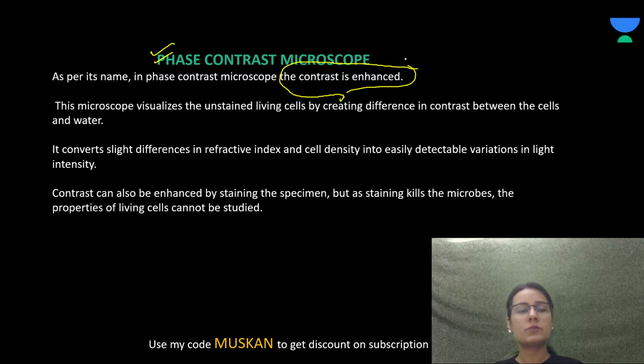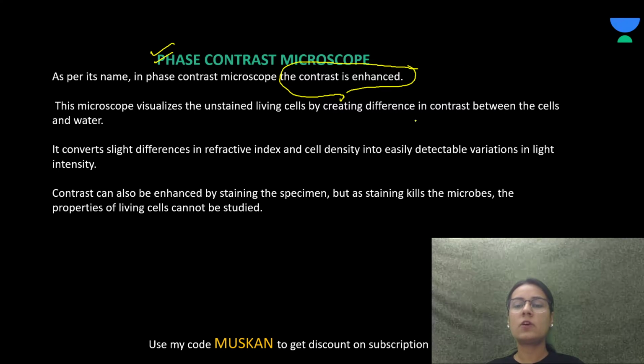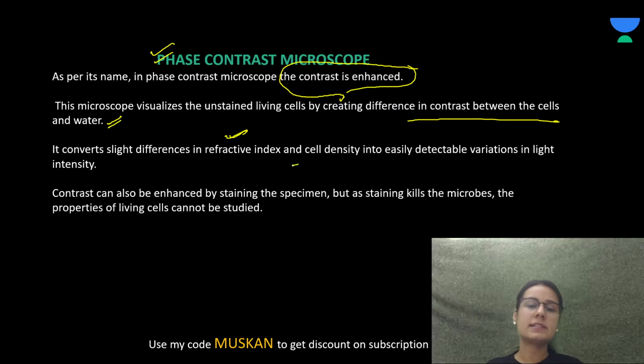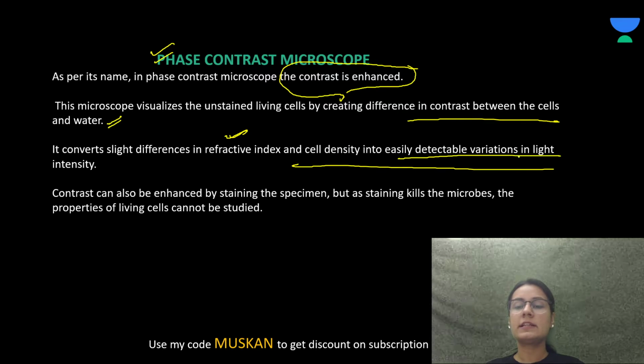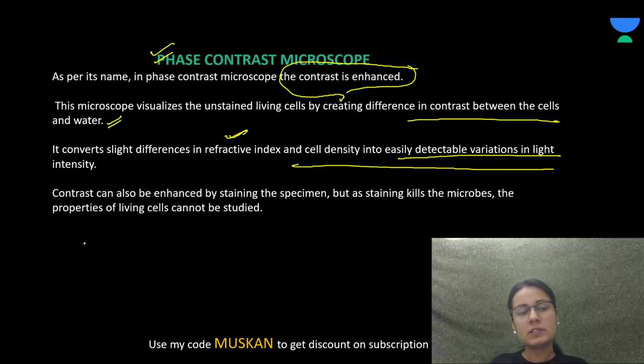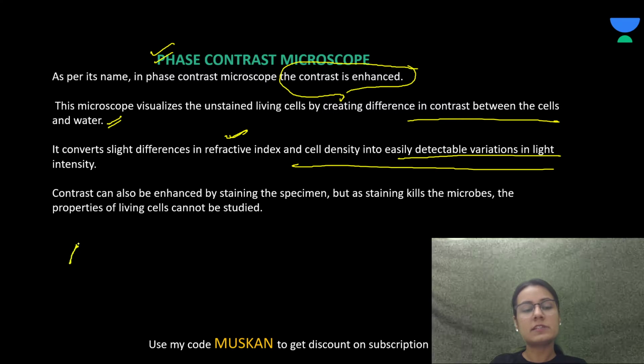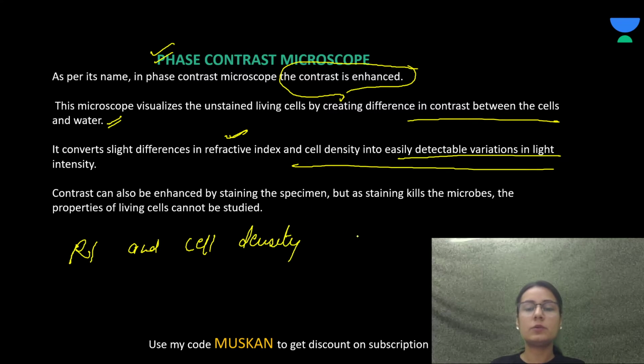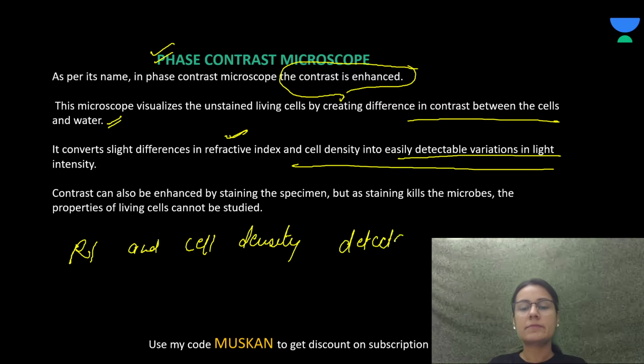The microscope visualizes unstained living cells by creating a difference in contrast between the cells and the water. It converts the slight difference in refractive index and cell density into easily detectable variation in light intensity.